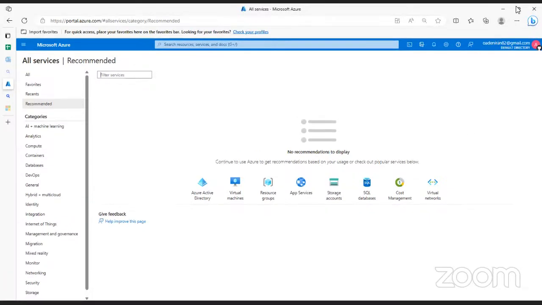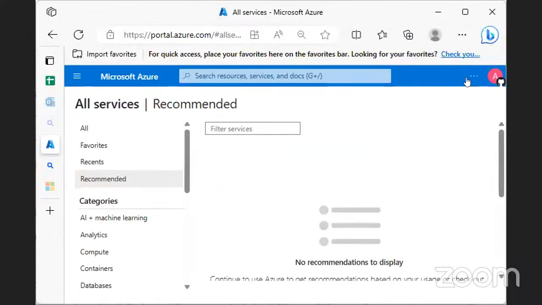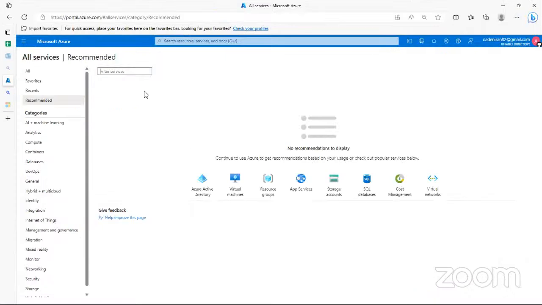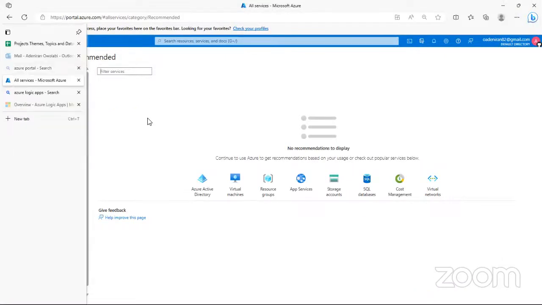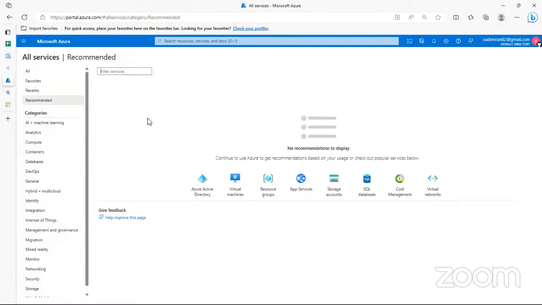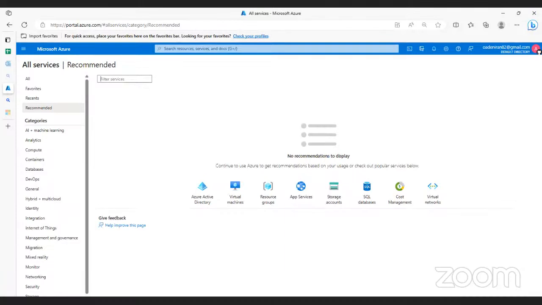So as I was saying, the services I want to talk about, the first one, we have spoken about Azure DevOps and we have used it extensively, so I'm going to be skipping that. That was the first one. The other one that we'll be talking about is Azure virtual machines.